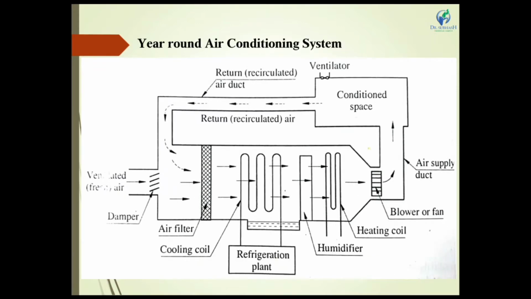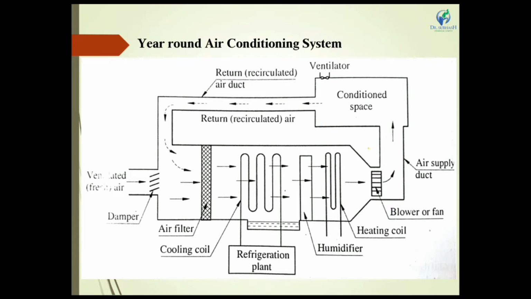Next is the year-round air conditioning system. In a year-round air conditioning system, there is a simple procedure, as in the summer air conditioning system and winter air conditioning system. But in a year-round air conditioning system, the summer and winter air conditioning systems are merged into one system.